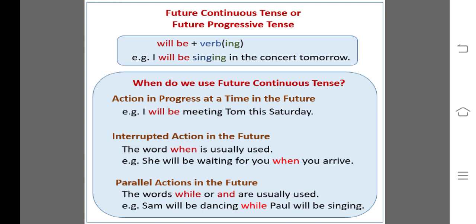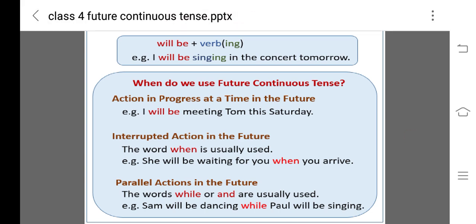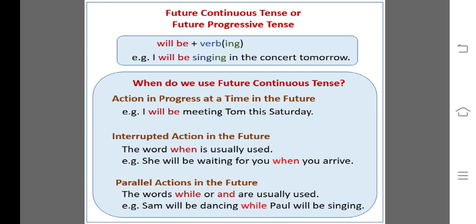Now, when do we use future continuous tense? Action in progress at a time in the future. It means if you are talking about a particular time of the future, and at that time something will be happening, something will be in progress, you have to use this tense. I will be meeting Tom this Saturday. No, I cannot come to your party this Saturday because I am busy. Why are you busy and where are you busy this weekend?